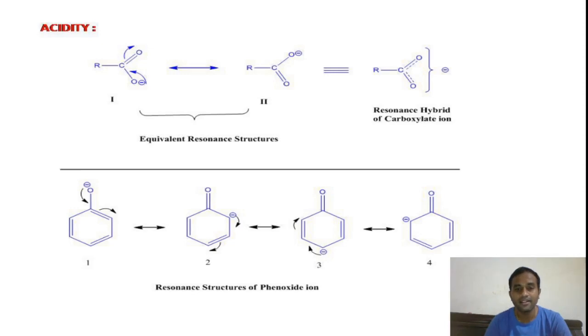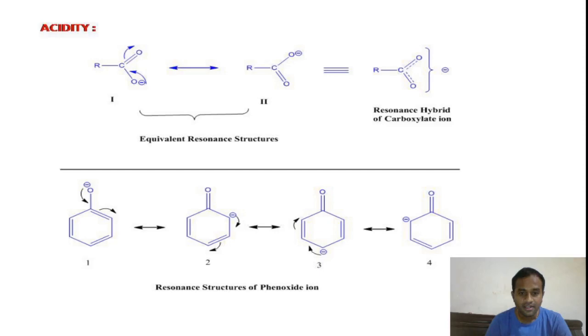The second rule is: equivalent resonance structures are more stable than non-equivalent resonance structures. Our carboxylate anion forms equivalent resonance structures, whereas in the phenoxide ion the resonance structures are non-equivalent. What are equivalent and non-equivalent resonance structures? How do we identify whether the given resonance structures are equivalent or non-equivalent? Based on the bond connections.